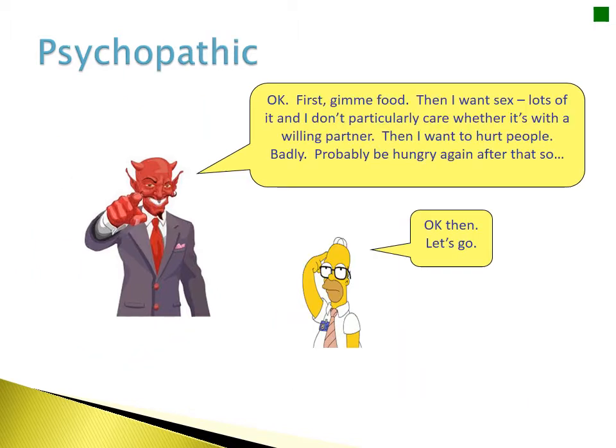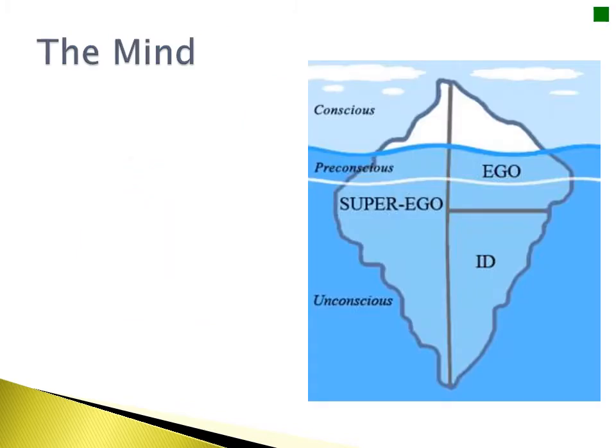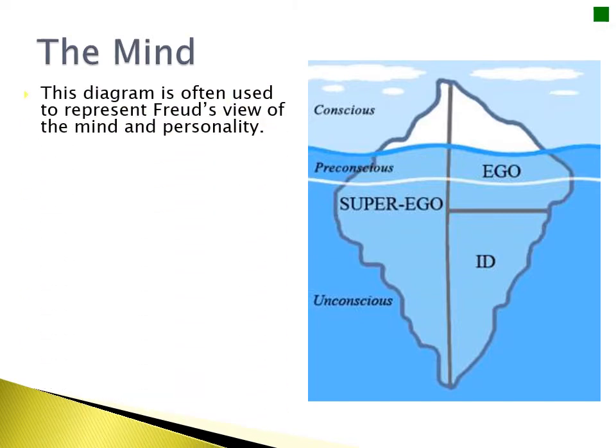For example, if we've got an overpowerful id that may require food and then sex, it won't care about the consequences of this, whether it hurts a partner, whether it's a willing partner, and therefore just concentrates on the immediate desires. As I mentioned before, Freud suggests that the mind is split into three parts: the conscious, the preconscious, and